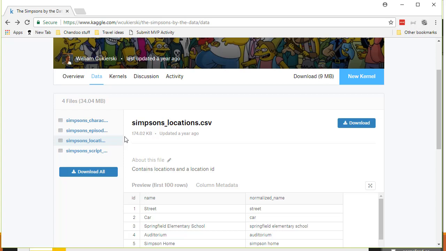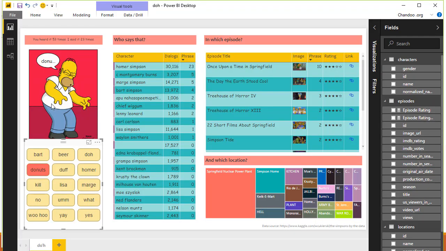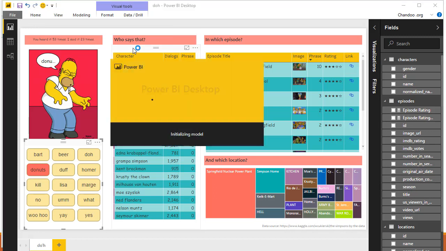So our job is to load all these data sets into Power BI. Because this is hosted on an external website, it's best to download it and then link it up as a local CSV file. That's what I have done. And I'll just simply show you the process for bringing this data into a blank Power BI workbook, so we kind of understand how it works, and then we will jump into this file so I can show you how the visualization itself is built.